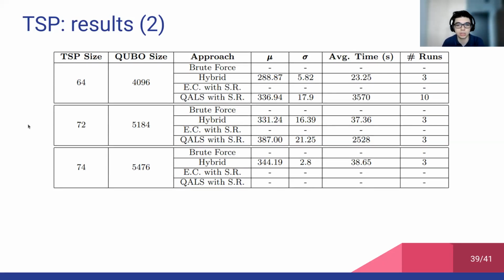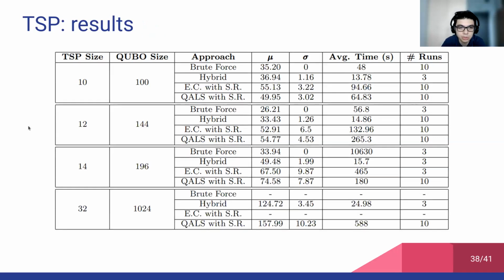In general, we can say that QALS has fulfilled its empirical goal of addressing problems that are not directly mappable to the annealer topology. Indeed, the maximum size that can be addressed with embedding composite is 14. And unfortunately, all the solutions found by QALS were not valid, as also for embedding composite.